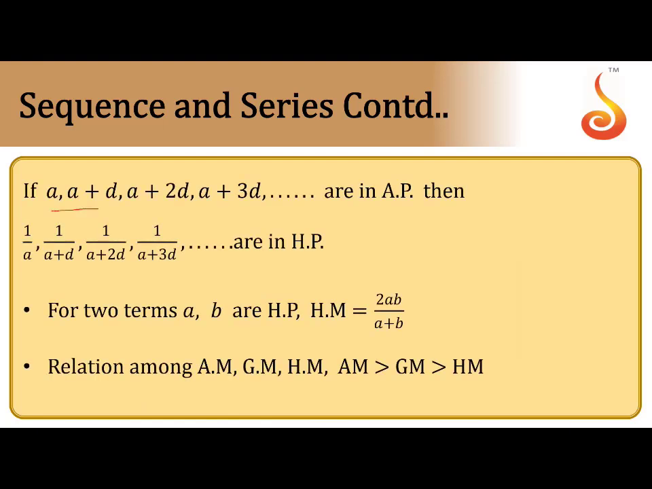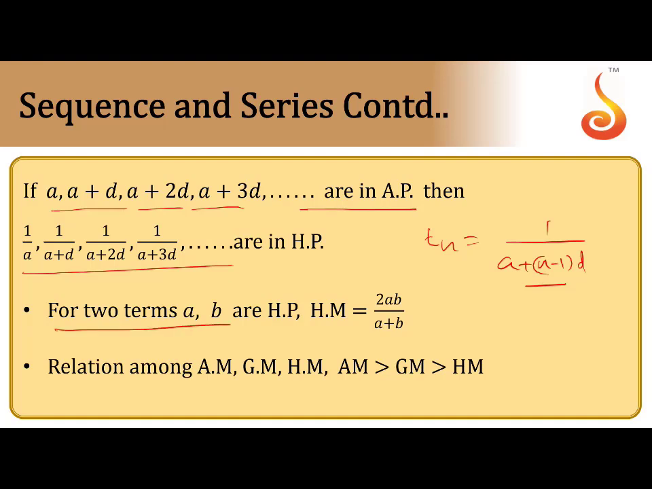In general, if A plus D, A plus 2D, A plus 3D are in AP, then the reciprocals 1 by A plus D, 1 by A plus 2D are in HP. Here, if you want the nth term, you can take 1 by A plus n minus 1 D. That is the nth term of an HP. Next, for two terms, not two terms here. So there is a small correction.